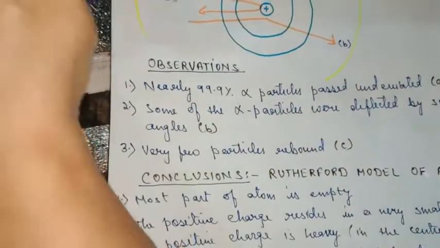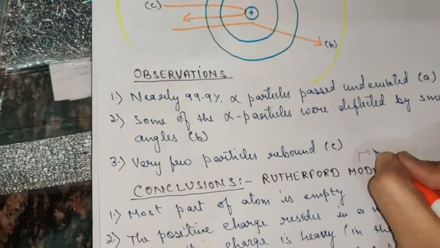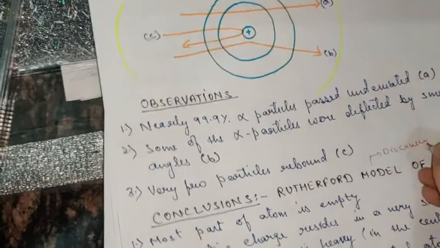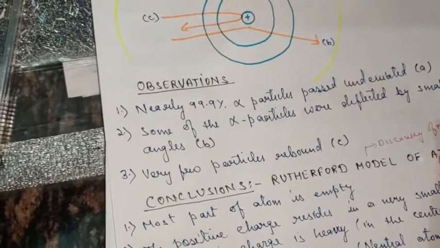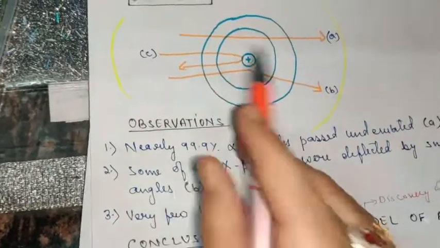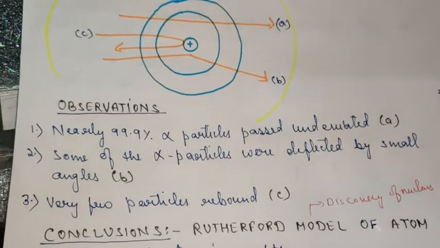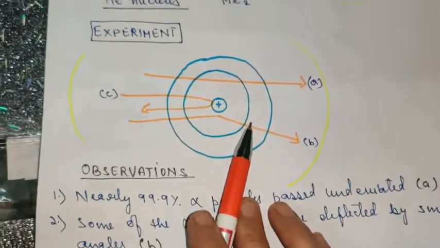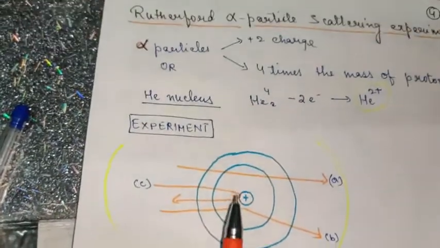The credit of the discovery of the nucleus also goes to Rutherford, because you can see here that a centrally placed nucleus was discovered after his experiment only, and because of this experiment only, the credit of the discovery of the proton also goes to Rutherford.